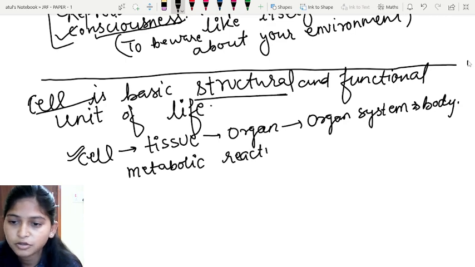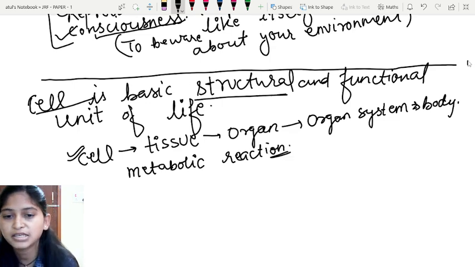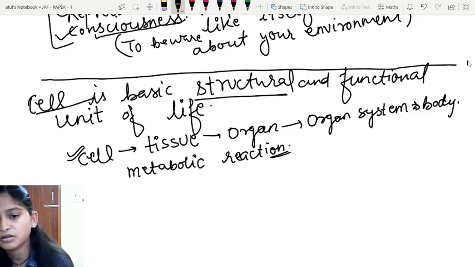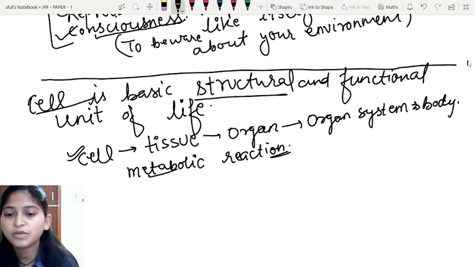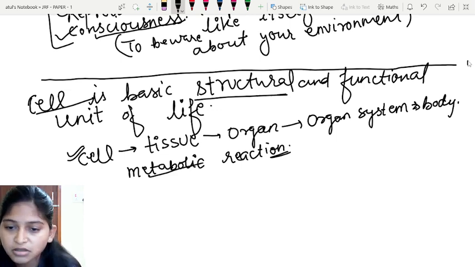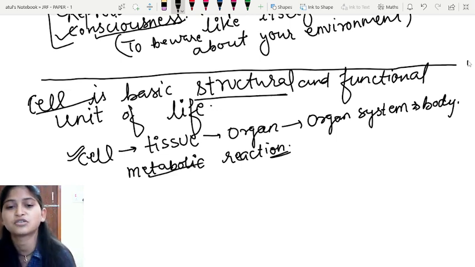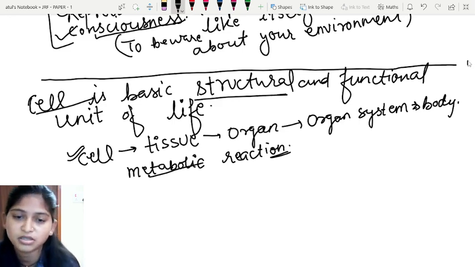So if the cell is living, that means metabolic reactions are happening in this particular structure. That's why tissues will work, as well as the organ and body will function. Ultimately, if the cell has metabolic reactions, that means construction and destruction of molecules are taking place in the cell. So the cell is living.